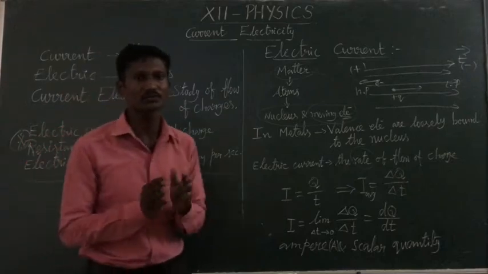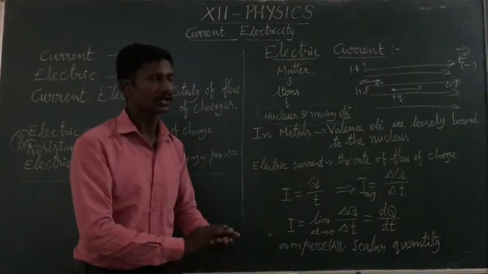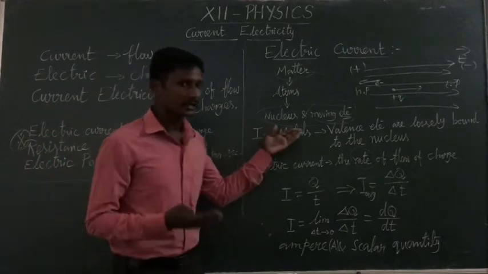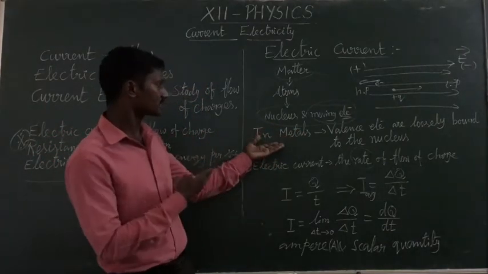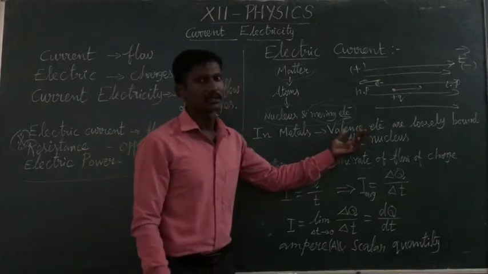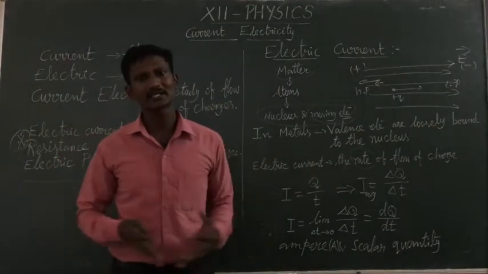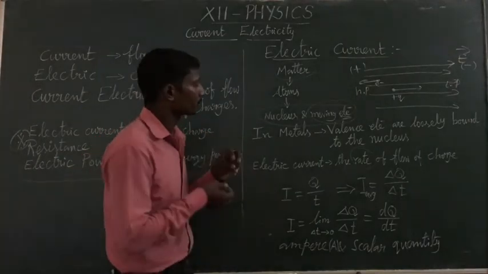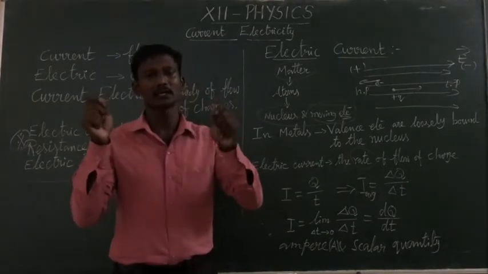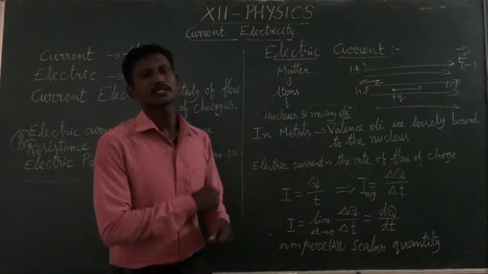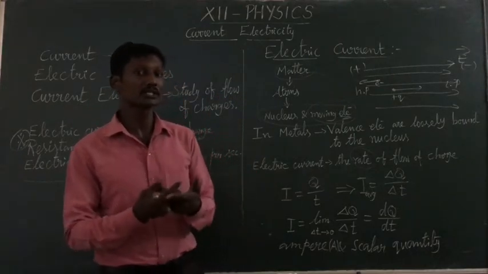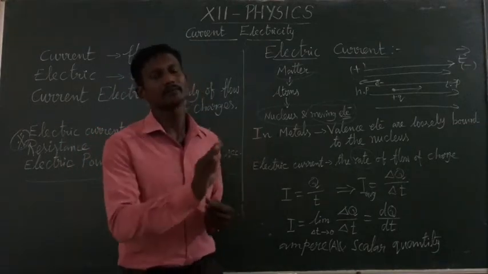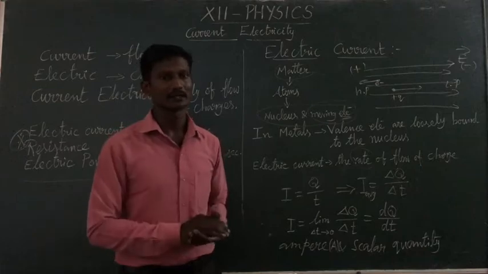Like that way, mass also moves from high potential to low potential. So that is current. In material, I already discussed the valence electrons. In metal, a lot of valence electrons or free electrons are present. If we give some potential, that is voltage, using a battery, the electrons move in a particular direction, and that time we feel the current, isn't it?